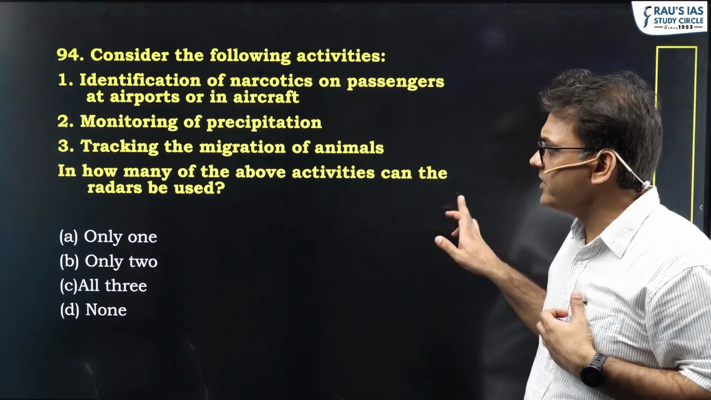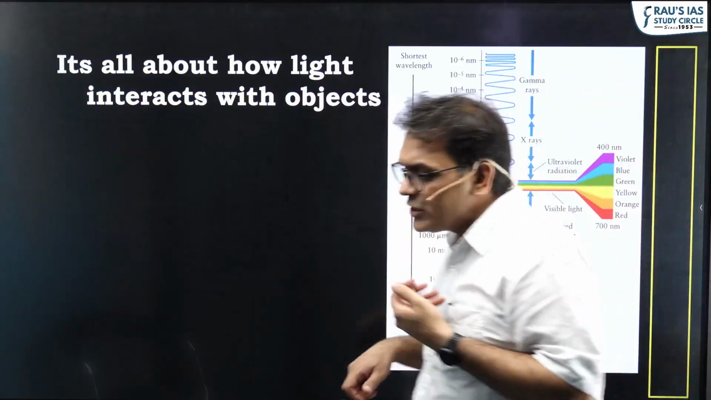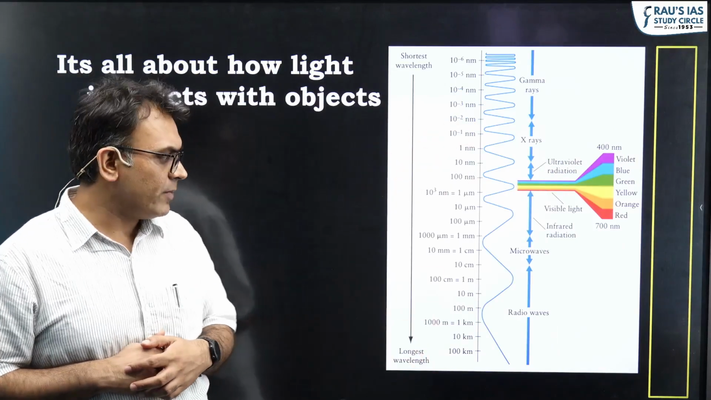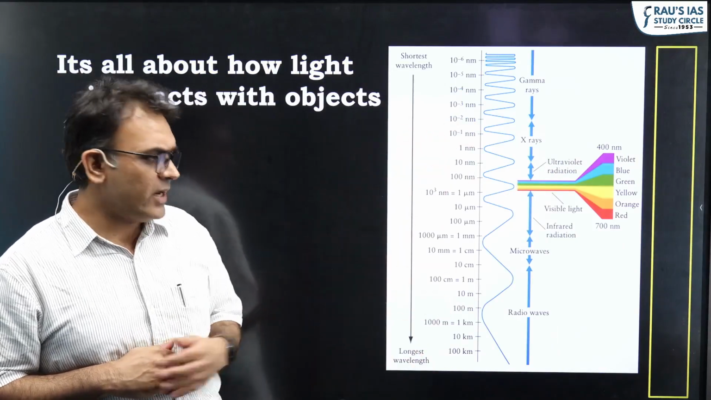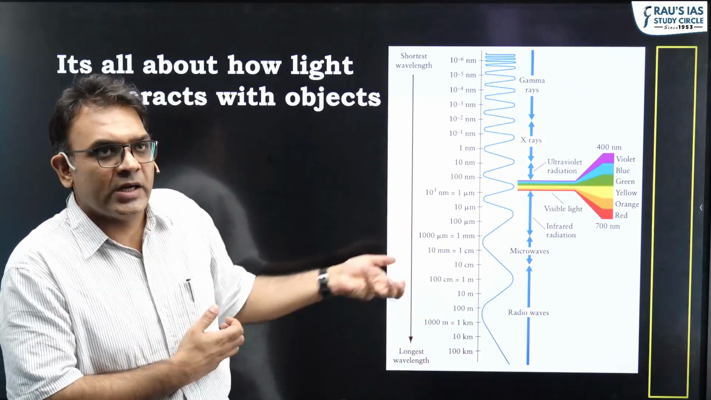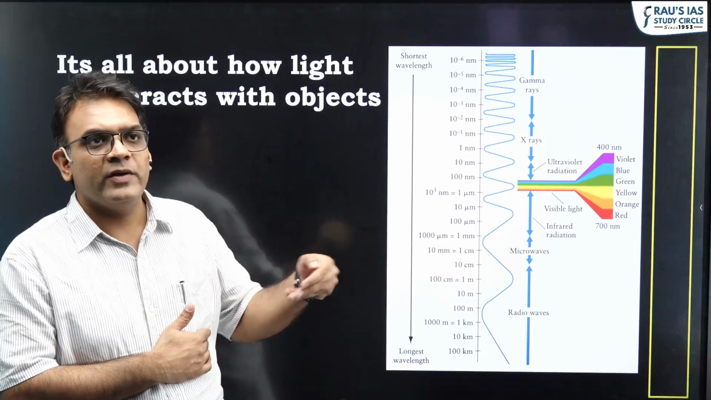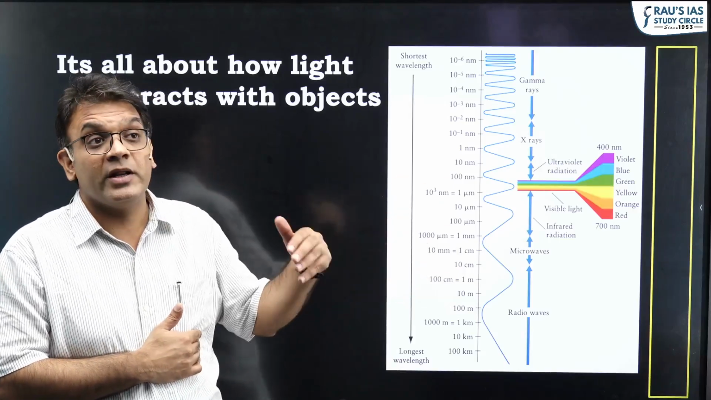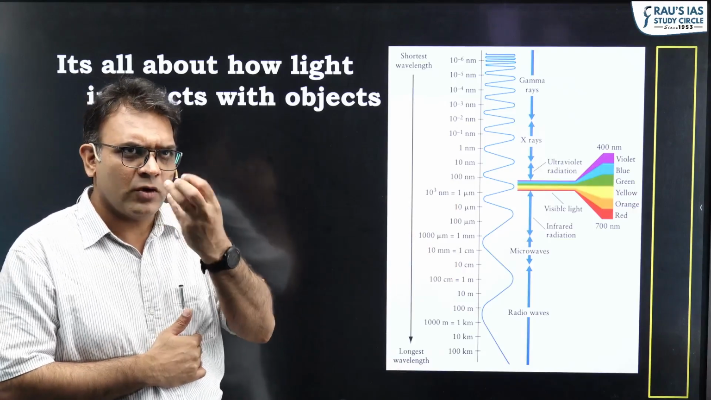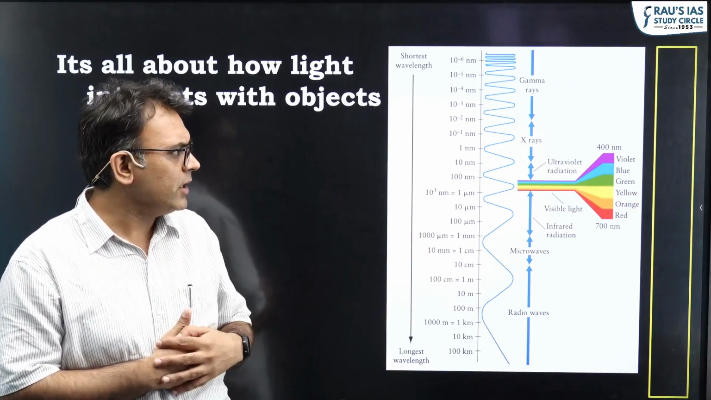In that sense, when we choose different electromagnetic waves, light is nothing but electromagnetic waves, all different types of light, you choose different electromagnetic waves to study different characteristics of an object, to see the size, shape, and color of an object.